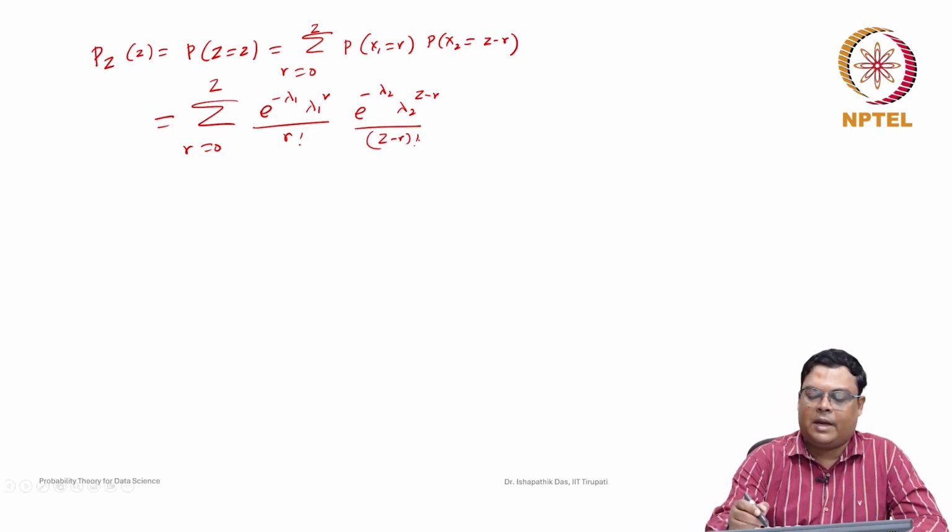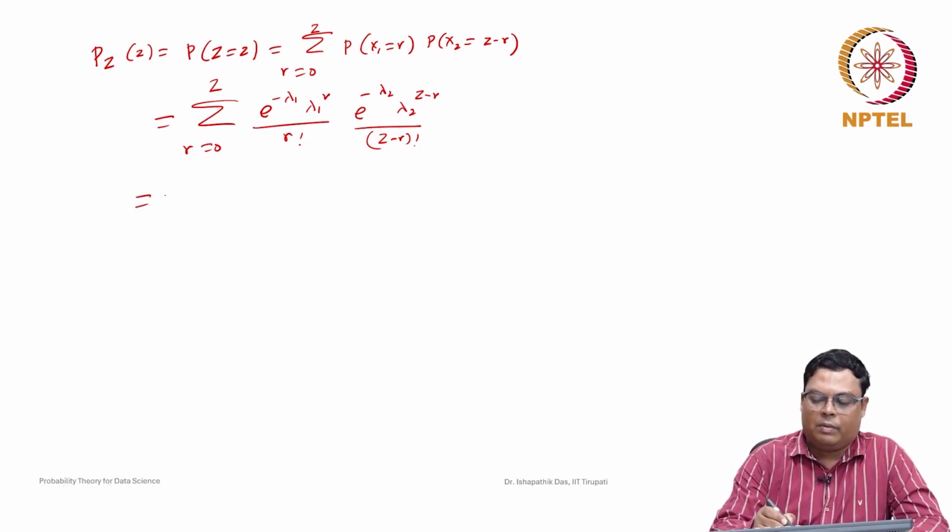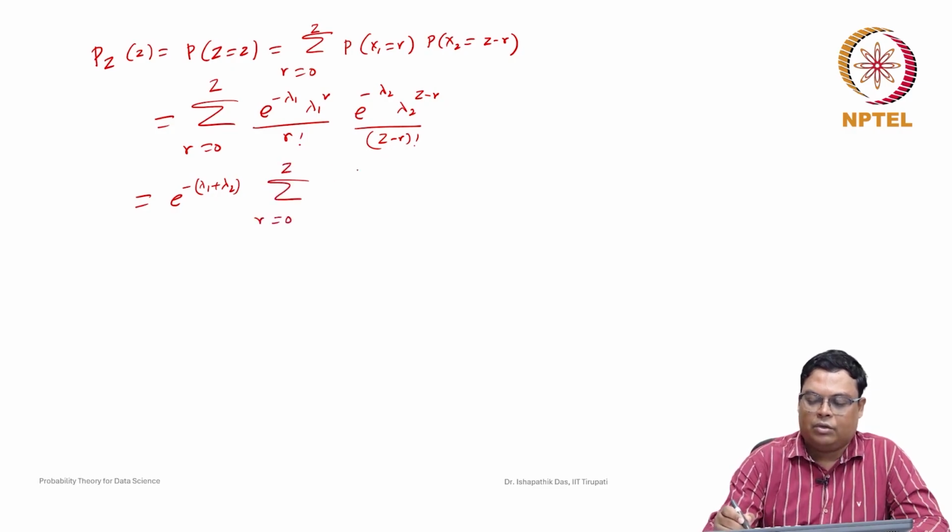Now we want to simplify this. So this is e to the power of minus lambda 1, e to the power of minus lambda 2. So e to the power of minus (lambda 1 plus lambda 2) is independent of r, so it goes outside this range. Now the summation of r equal to 0 to z of lambda 1 to the power r, lambda 2 to the power z minus r, divided by r factorial and z minus r factorial.